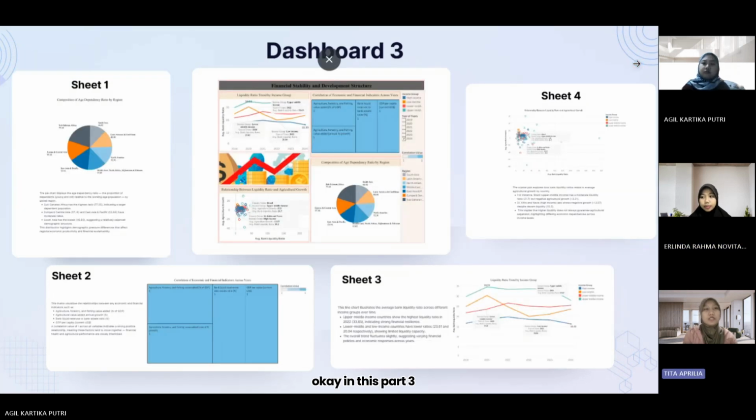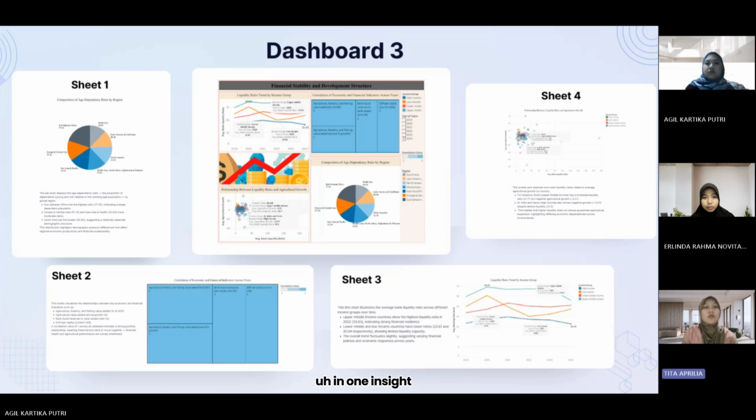Okay, dashboard 3 is titled Financial Stability and Development Structure. The dashboard presents a comprehensive overview of financial and economic stability across income groups and regions from 2019 to 2024. It integrates indicators related to bank liquidity, agricultural growth, and demographic dependency to highlight how financial and social structures interact globally.